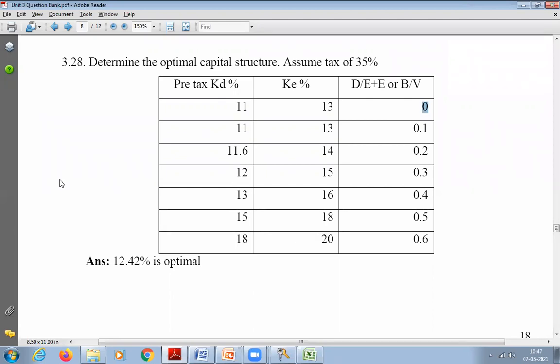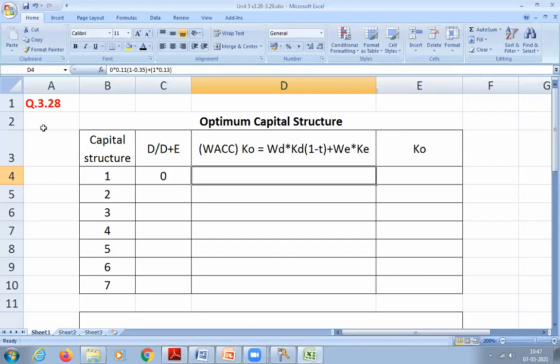Plus WE. How much is WE? WE will be 1. And then into KE, how much is the cost of equity? 13, that is 0.13. So that is what we are going to substitute now. Did you understand what I substituted? So WD is 0, so 0 into KD is 0.11, T is 35, so 1 minus 0.35, plus 1 into 0.13. Did you understand the substitution? Any doubt?